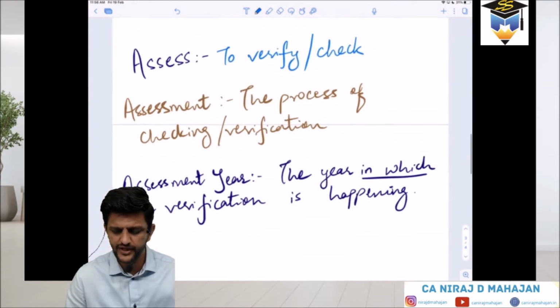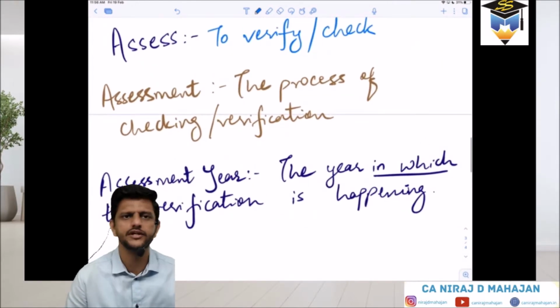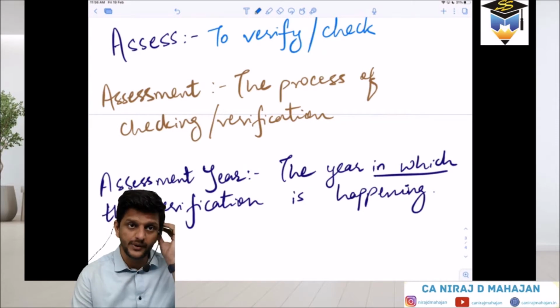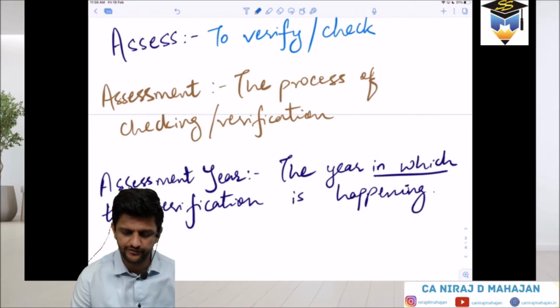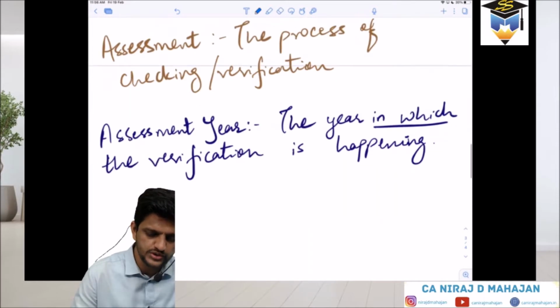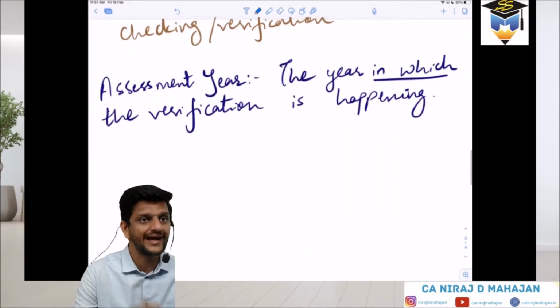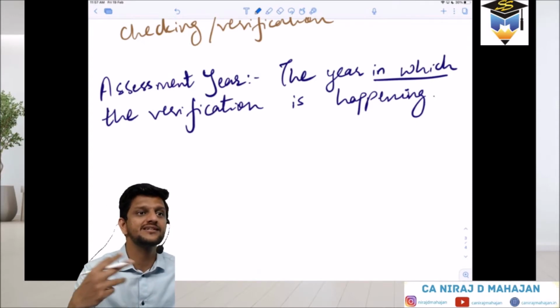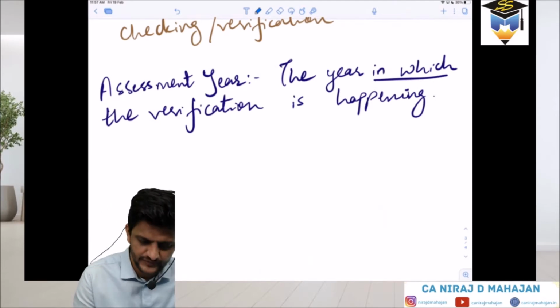Now the checking or verification we are doing, of what? What are we checking or verifying? Income, the income of a person. That will be checked or verified, that is assessment, in the assessment year. This is okay till here. Whose income do we discuss? The taxpayer's income. So whose assessment? The taxpayer's assessment. So the person whose income is checked is known as assessee. Understood?